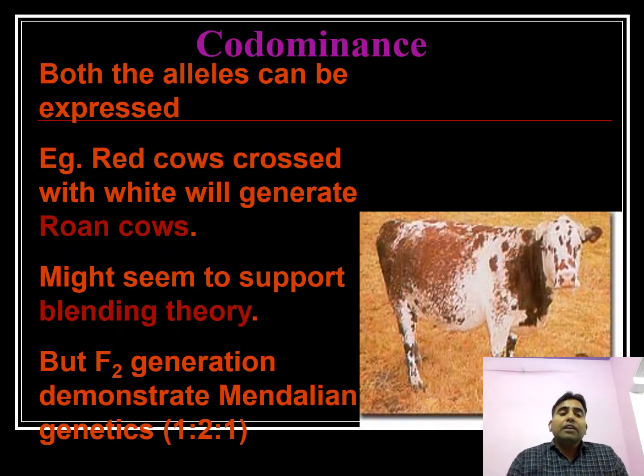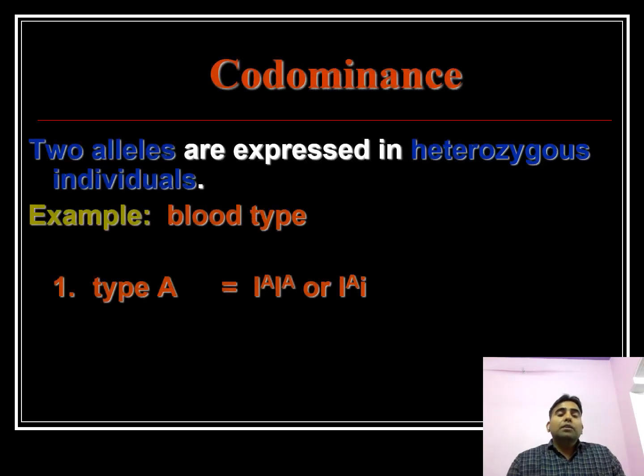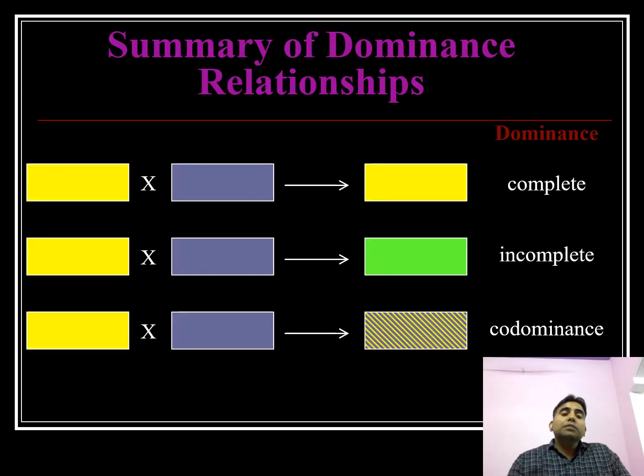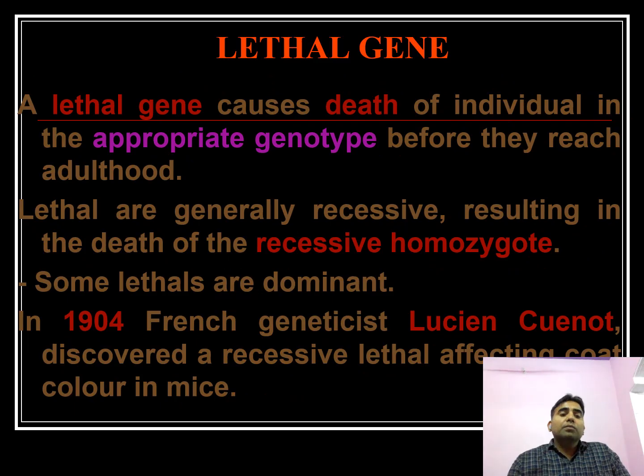Codominance is when both alleles of a gene express themselves in the offspring. We can see this in cattle, where there are different patches of skin color like red, black, and white. That is due to codominance, meaning both alleles express their character together. In human blood groups, as everyone knows, there are different types: A, B, AB, and O. This is due to codominance, where the alleles express themselves together.